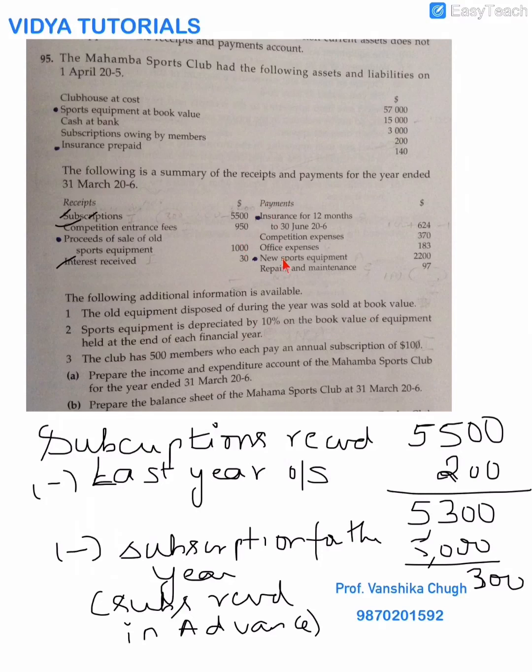Also you will check over here if you have purchased. Yes, I have purchased 2,200. So in all my sports equipment becomes 16,200. What is the method of depreciation? 10% of the book value of equipment held at the end of each financial year. So I will calculate 10%. So this is my working note.